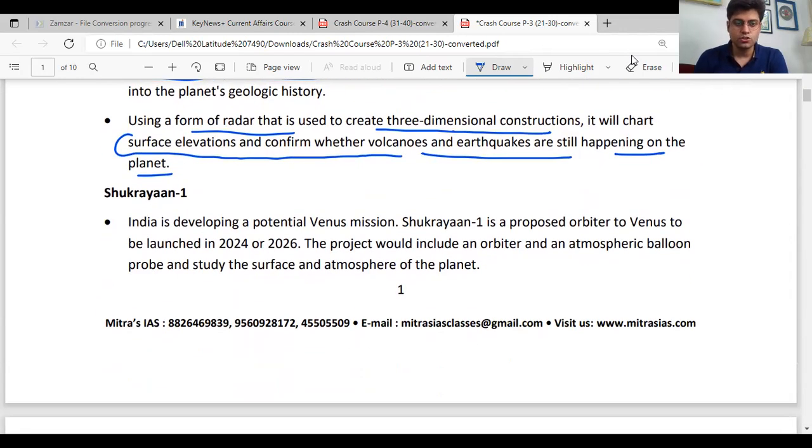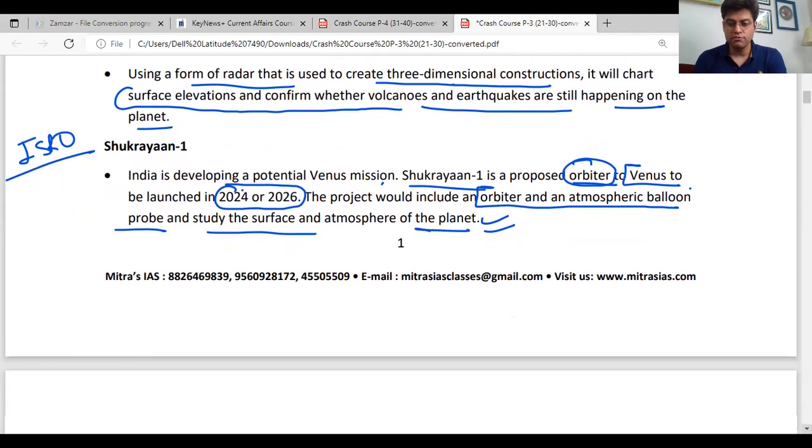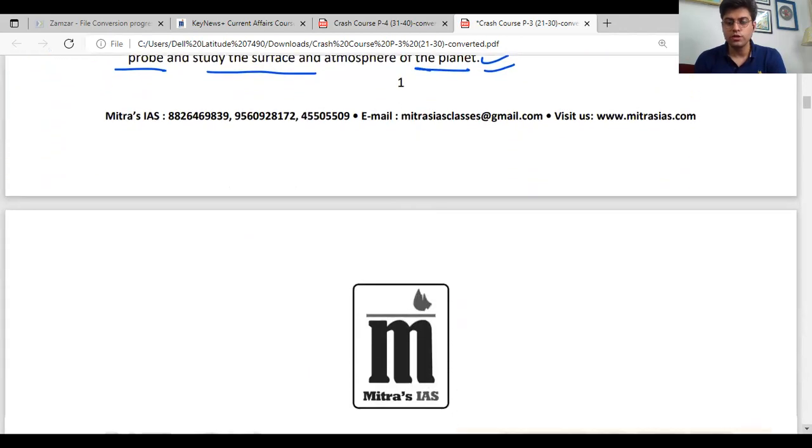Third is Shukrayan 1. This is a planned mission by ISRO, right? Shukrayan 1 is a proposed orbiter to Venus, to be launched in 2024 or 2026, yet not decided. The project would include an orbiter and an atmospheric balloon probe to study the surface and the atmosphere of the planet. These are 3 missions: focus on name, which agency, what is their objective. I think nothing much more is required as of now with respect to UPSC Prelims 2022.